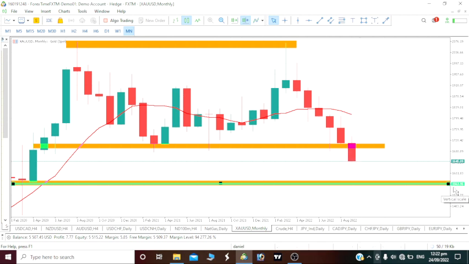The next level we are aiming for our gold to drop to on this monthly time frame is about 1,563. We still have about a 4.88 percent drop to go, which means close to a 5 percent drop to be made, especially on this monthly time frame. So those of you that want to trade long term, on the monthly time frame, I can tell you that we are still going to be dropping throughout this month.